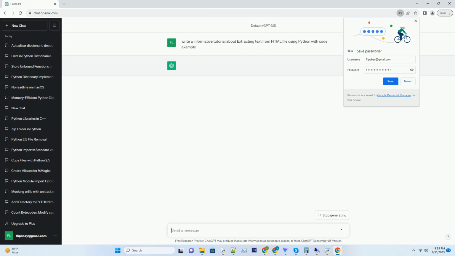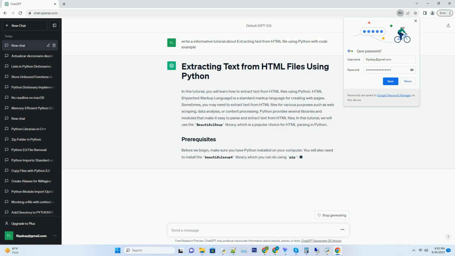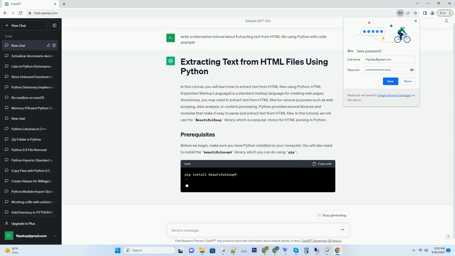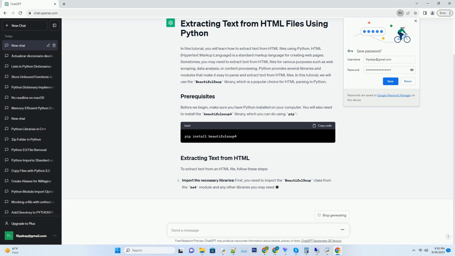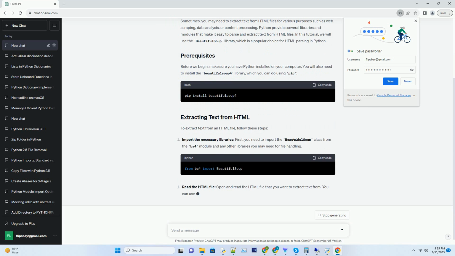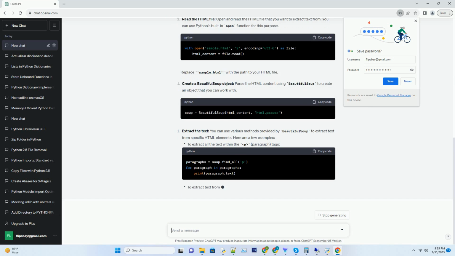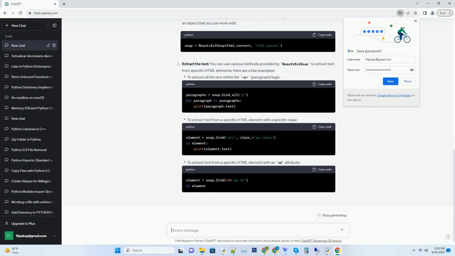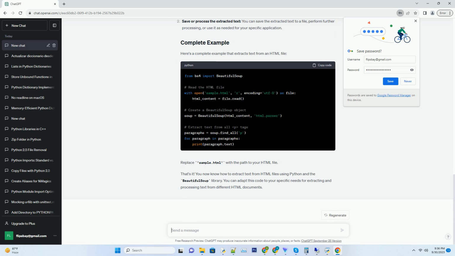In this tutorial, you will learn how to extract text from HTML files using Python. HTML, hypertext markup language, is a standard markup language for creating web pages. Sometimes, you may need to extract text from HTML files for various purposes such as web scraping, data analysis, or content processing. Python provides several libraries and modules that make it easy to parse and extract text from HTML files.